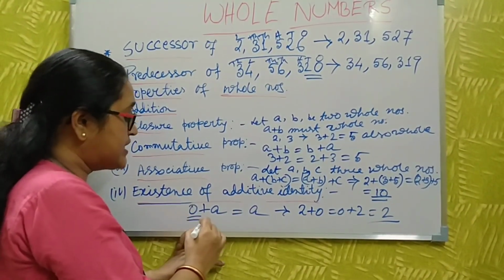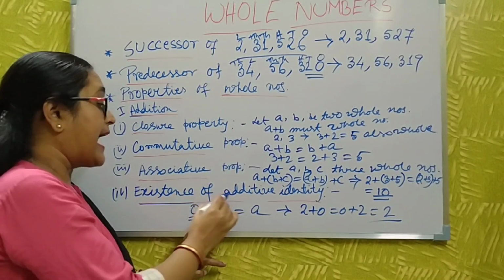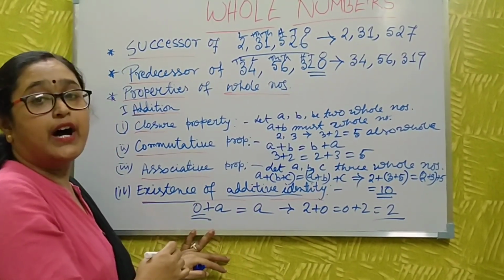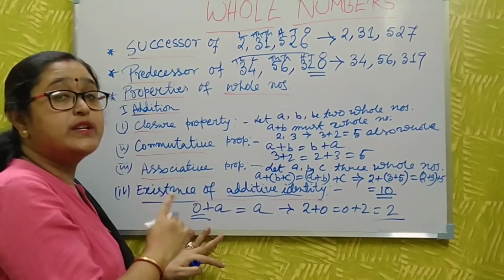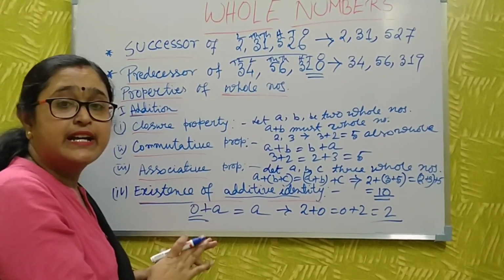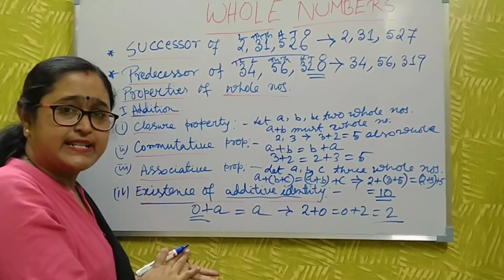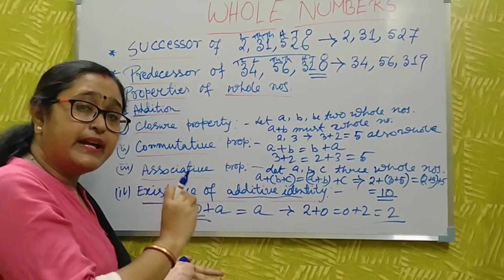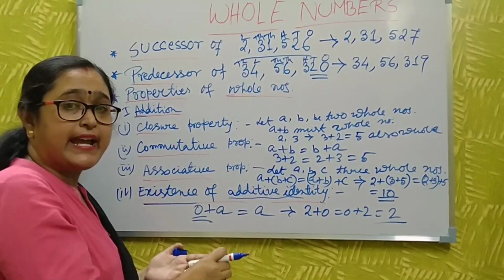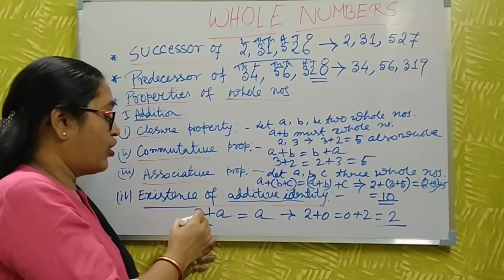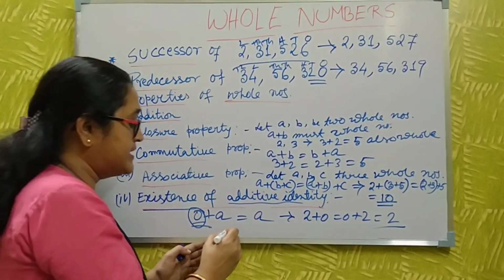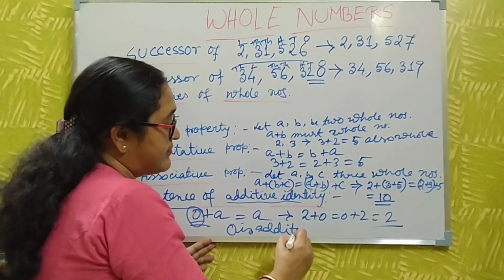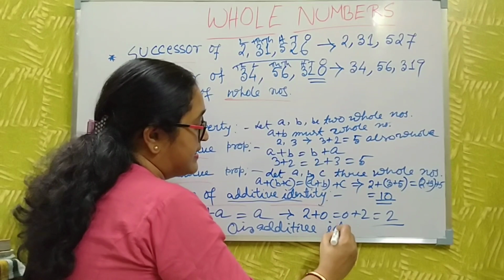Here 0 is called the additive identity. You always remember it. What is the identity? Identity means you add it with any number and the answer is that same number. This number is called the additive identity. Here 0 is the additive identity.